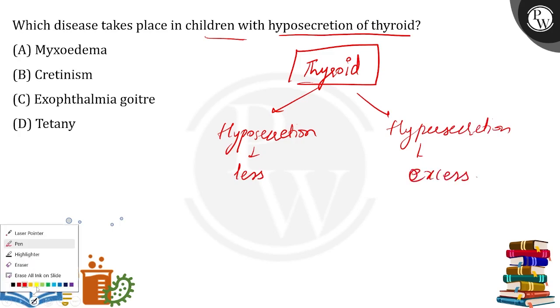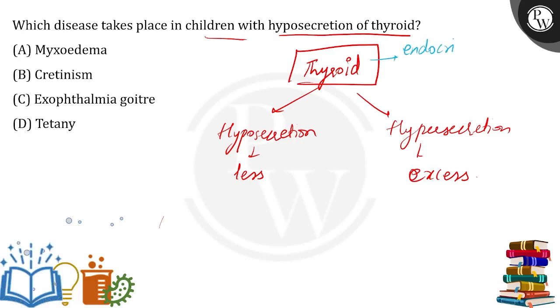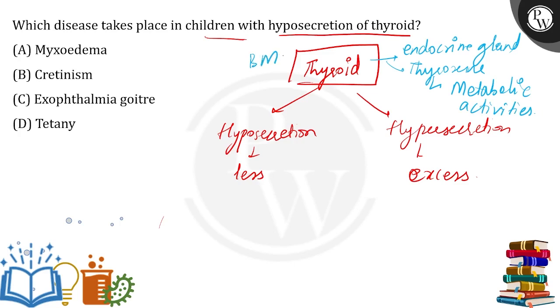If this thyroid gland, let's talk about the thyroid gland a little bit. So thyroid is an endocrine gland that secretes a hormone, that is thyroxine. Thyroxine helps to maintain the metabolism of carbohydrate, fats, and protein. So they help in the metabolic activities of our body. So they maintain the BMI, basal metabolic index of our body. Okay. This is when the thyroxine is secreted in the normal amount.